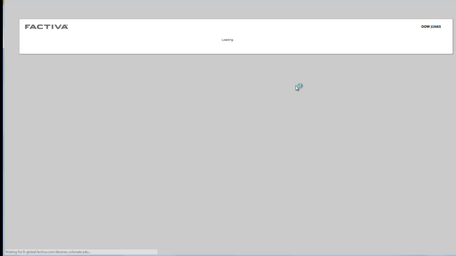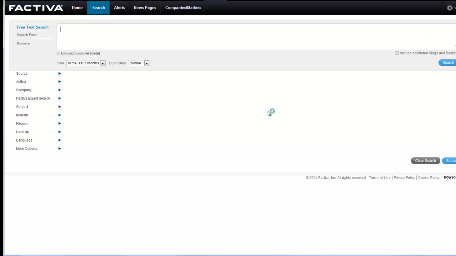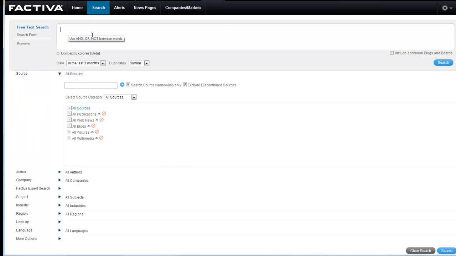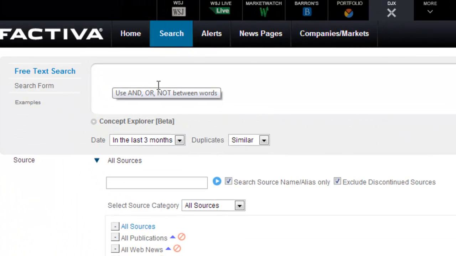And Factiva is a database that has many international newspapers. And this is just an example of one search you can do, but we're going to try and figure out what the feeling is towards historic preservation or other construction.